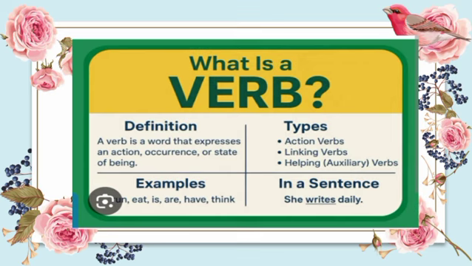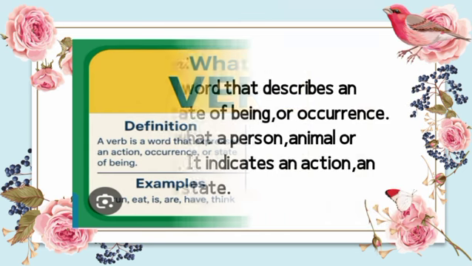Look at some examples: run, eat, is, are, have, think. In a sentence, she writes daily. Writes is a verb. Now we will move to the kinds or types of the verb.